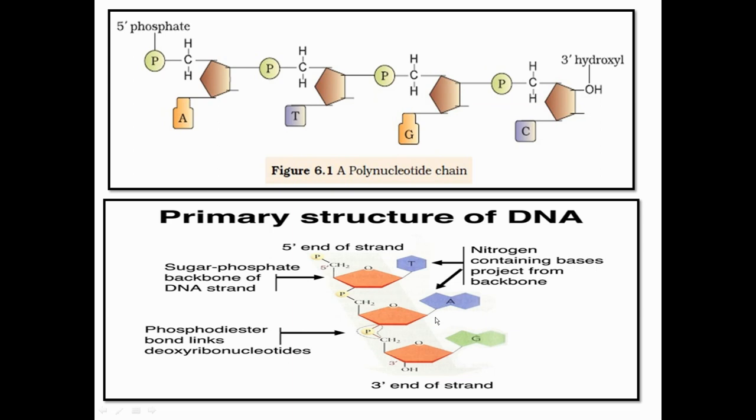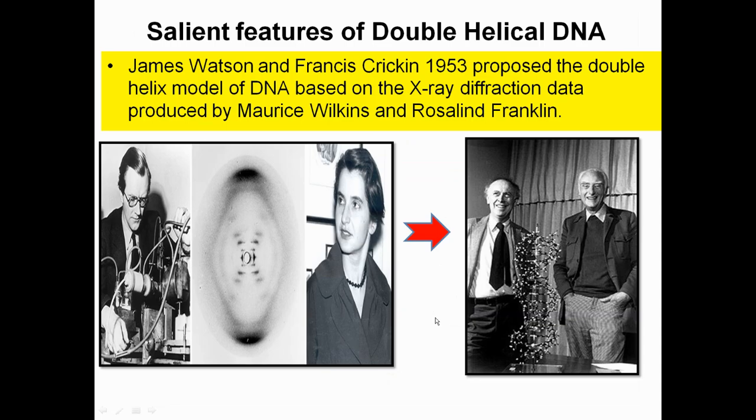Now comes the salient feature of the double helical structure of DNA. The DNA model proposed by Watson and Crick did not come all of a sudden. It was the product of various studies done beforehand by Maurice Wilkins, Rosalind Franklin, and later on we will study Chargaff's rule.